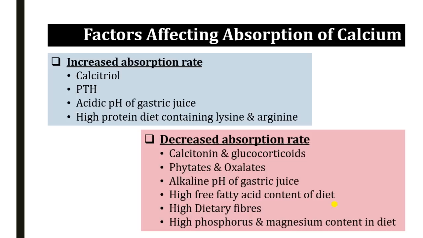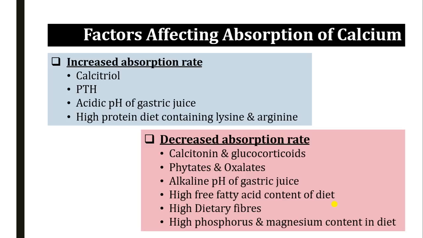There are certain factors that decrease the absorption, such as calcitonin and glucocorticoids. Phytic acid and oxalates produce insoluble complexes with the calcium, like calcium phytates and calcium oxalates, and prevent the calcium absorption. Alkaline pH of gastric juice reduces the calcium absorption. High phosphoric acid content of the diet again forms a calcium salt and prevents the calcium absorption. High dietary fibers also reduce the calcium absorption.